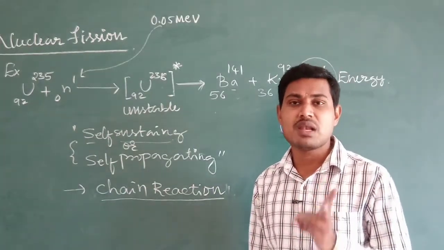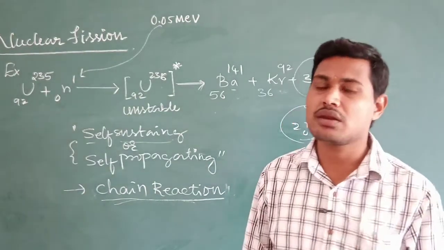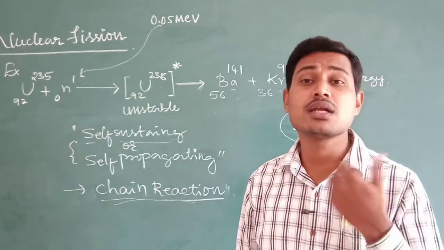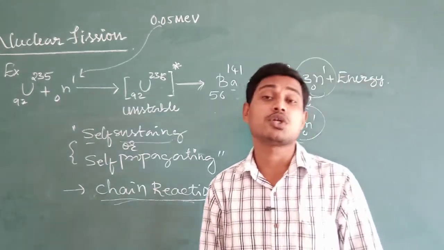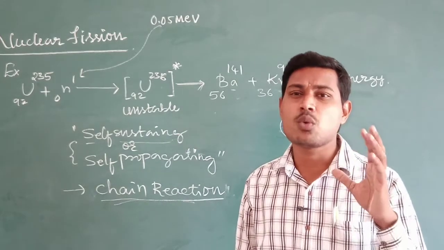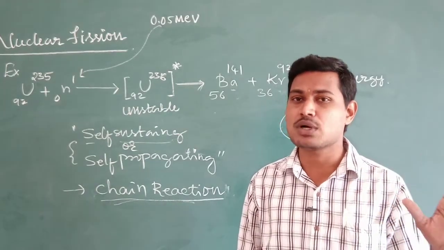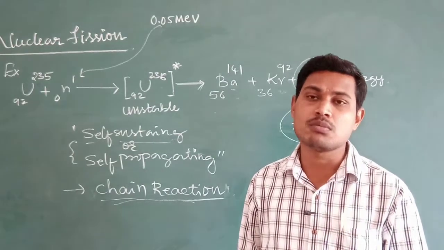Yes, there are 2 types of chain reaction. One is controlled chain reaction, another one is uncontrolled chain reaction. A very simple example of an uncontrolled chain reaction is the atom bomb. You know that such a violent explosion is possible within a short interval of time with the help of an atom bomb. Why?